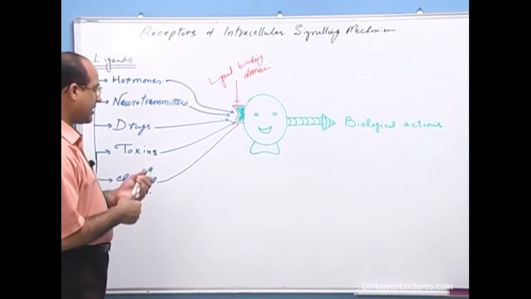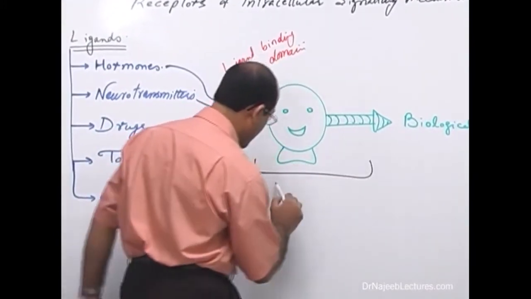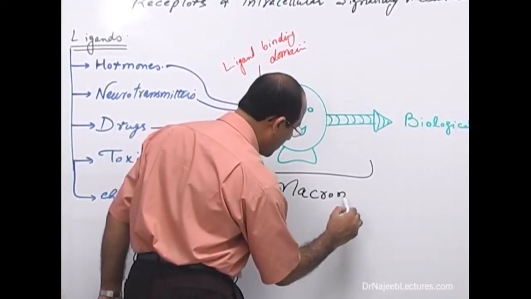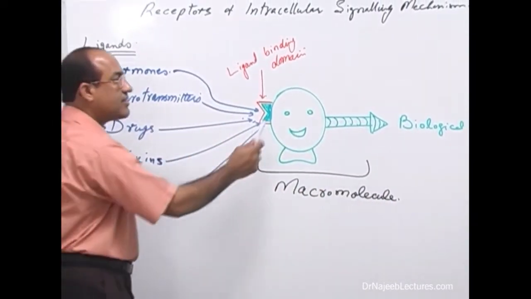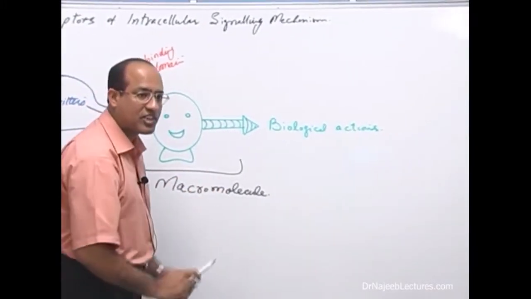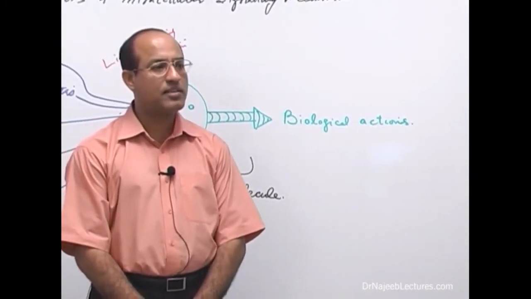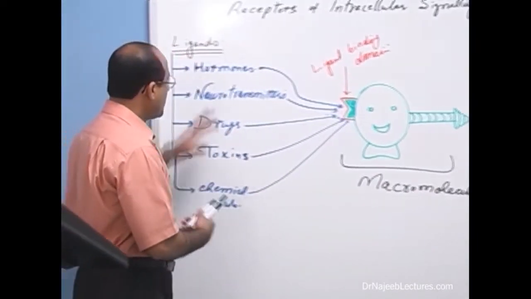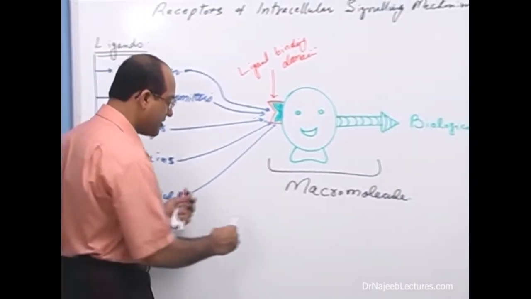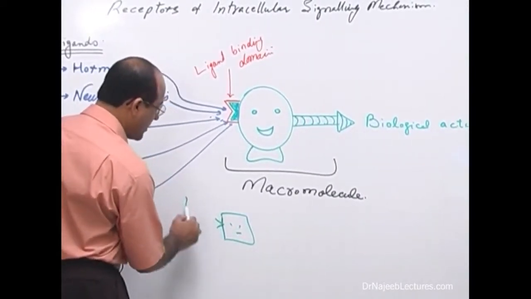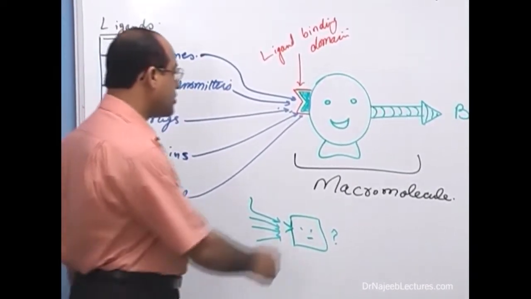Now, again, let me repeat. What is a receptor? A receptor is a macromolecule. Another way to define a receptor is a macromolecule to which a particular ligand binds, and then the receptor undergoes some transformational change and produces biological effects on the body. The point which you have to remember is that if hormones or neurotransmitters or drugs or toxins or chemical substances bind with some other substance, but this does not result in any change in the body or biological function, this should not be called a receptor.